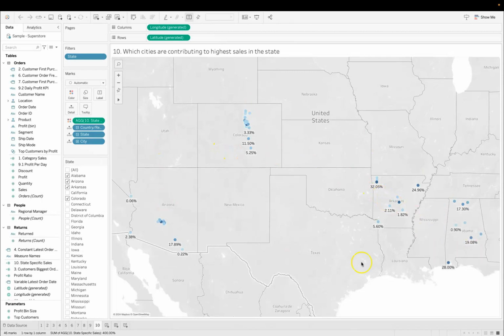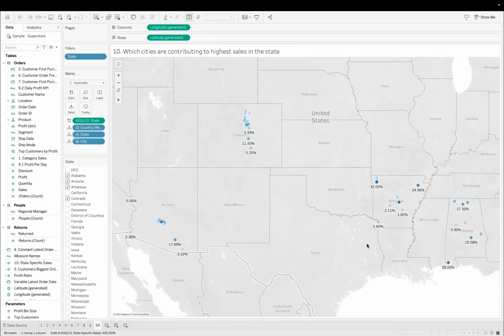So it basically takes this as a whole, whereas I want only the state as a whole as 100% and then want to see the contribution of each city. Like in this case, Phoenix in Arizona is contributing the highest. But in case of Arkansas, yes, Arkansas, the highest city is over here, Fayetteville, right? Similarly over here, which state is that? I can't see it, but Alabama, you have this particular city which is contributing the highest, right? So this is basically what we are doing.